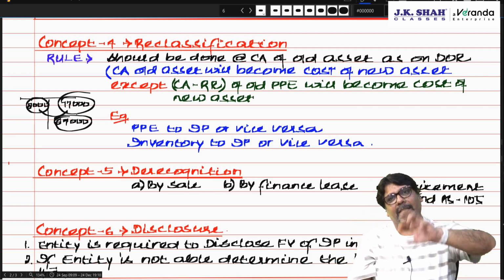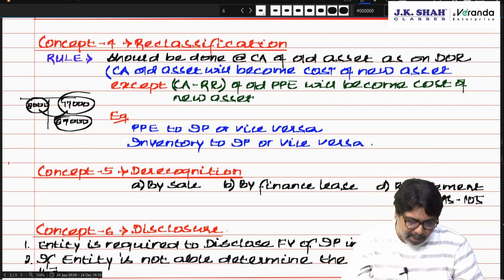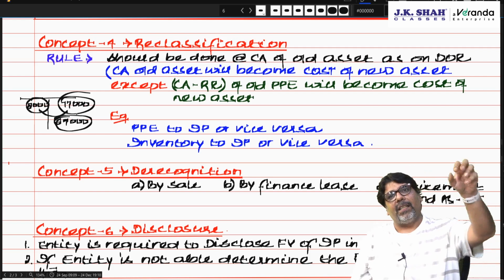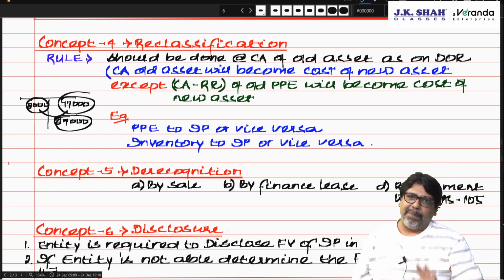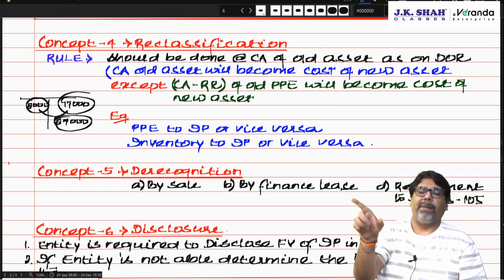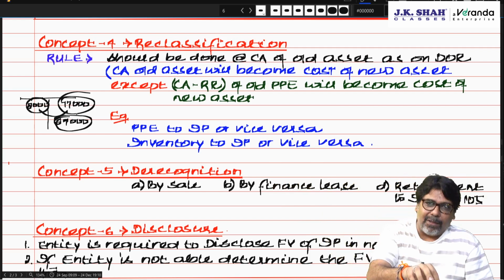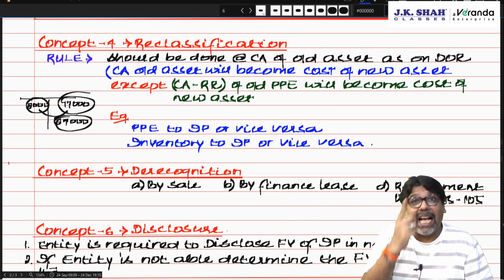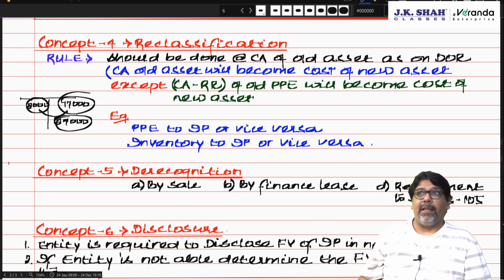Suppose there is an investment property, and now you are reclassifying it as PPE. So whatever is the carrying amount of investment property will become the cost of PPE. Then after that you can follow the revaluation model.